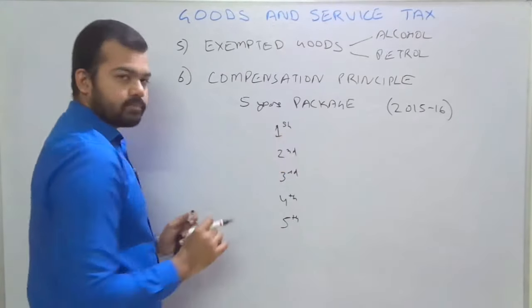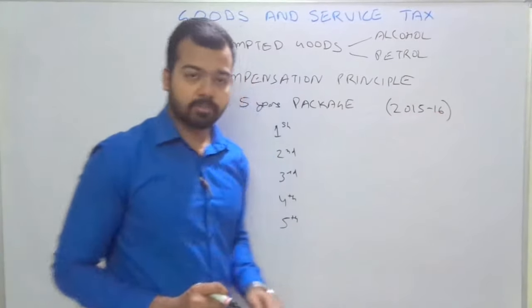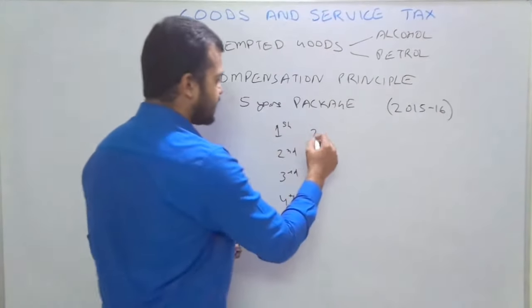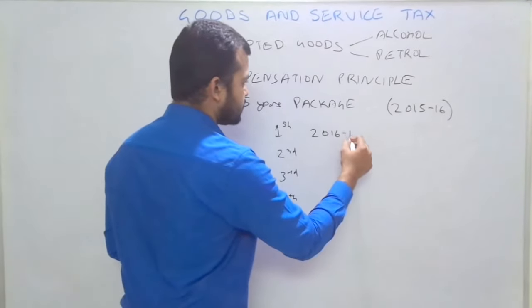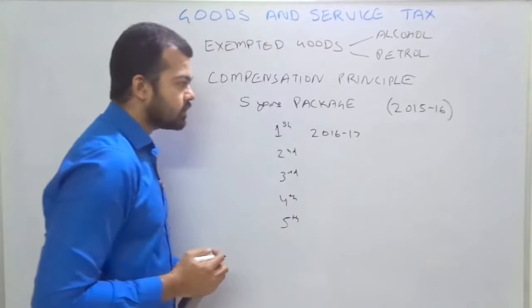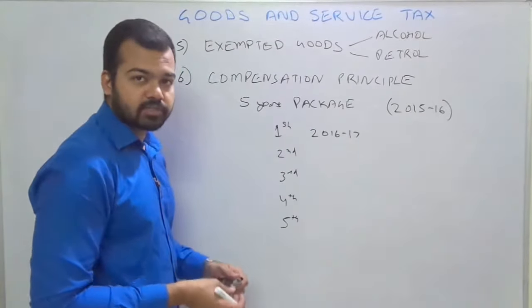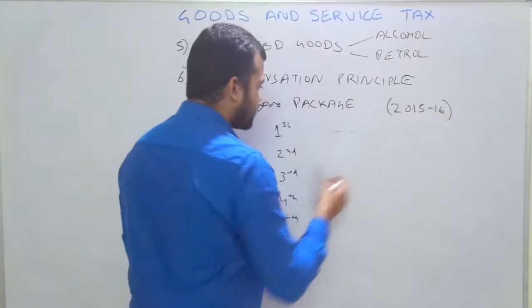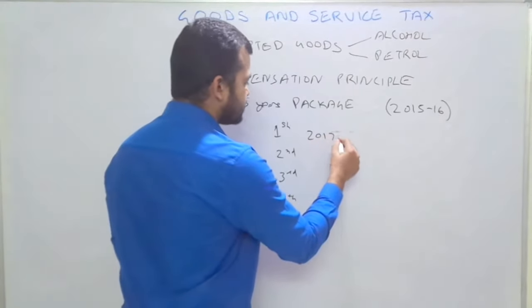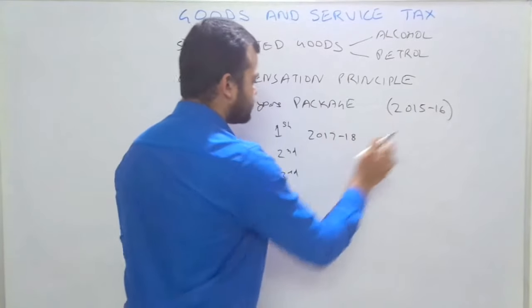In the first year, 2015-16 was the base year, so the first year would be 2016-17. But GST was implemented after 2017, so the first year will be considered as 2017-18.